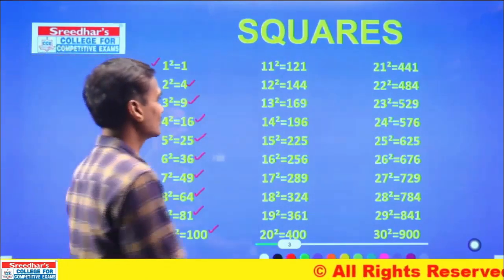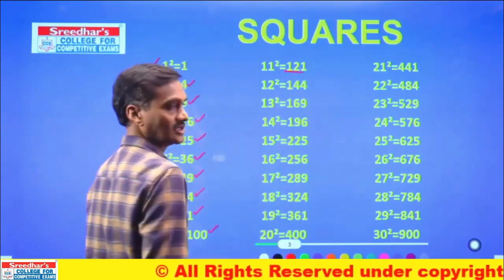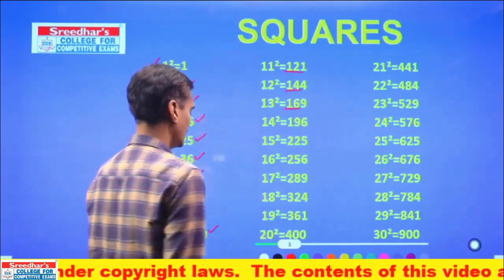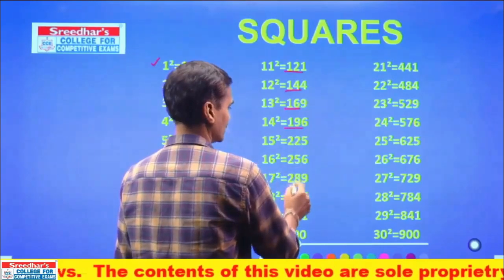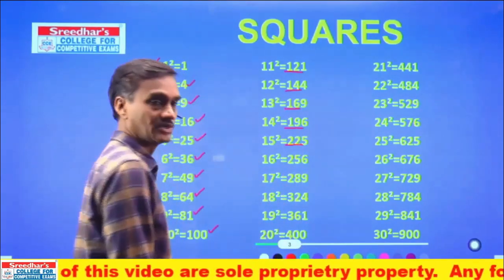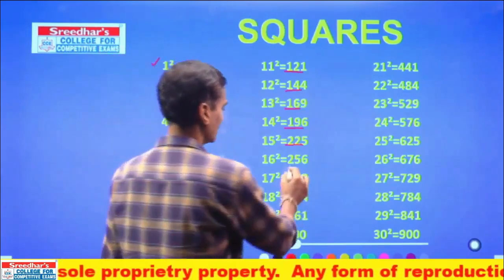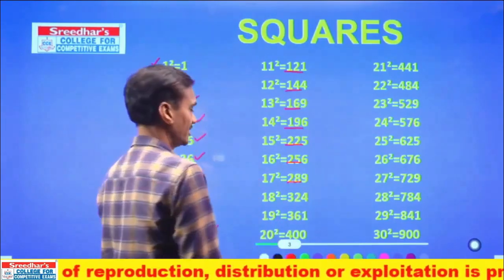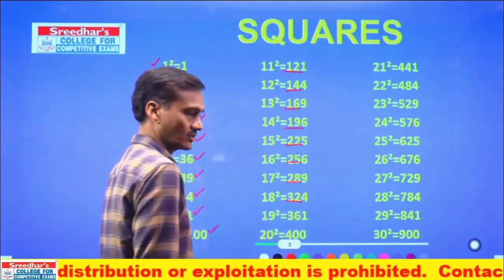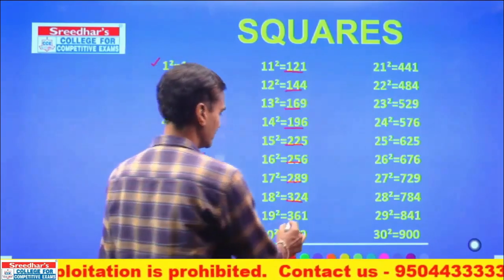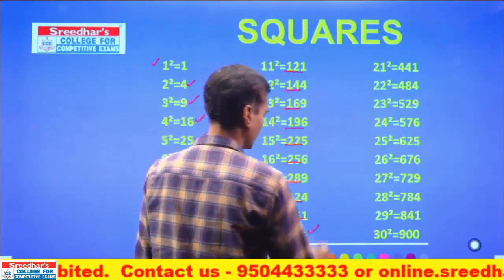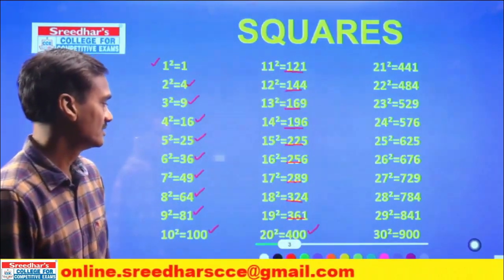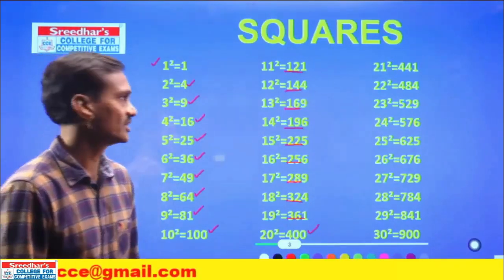Then coming to this one, 11 square 121, 12 square 144, 13 square 169, 14 square 196, 15 square 225, 16 square 256, 17 square 289, 18 square 324, 19 square 361, and 20 square is 400. Completed writing this down. Then let us start with 21.